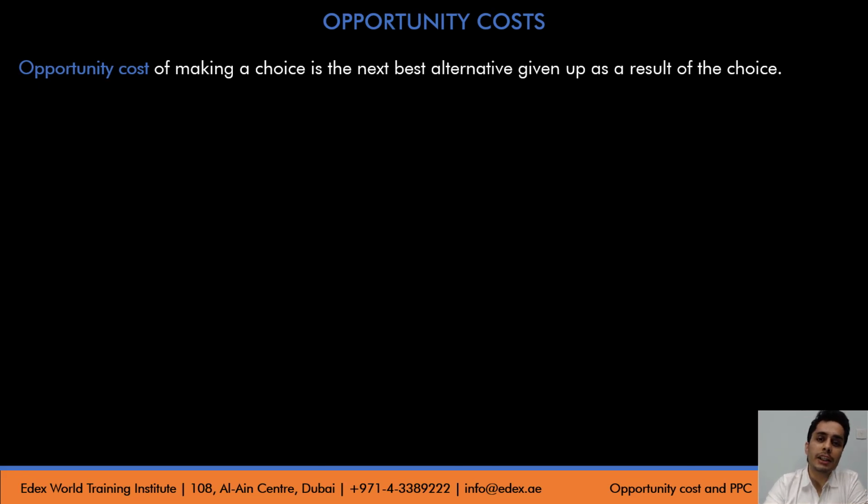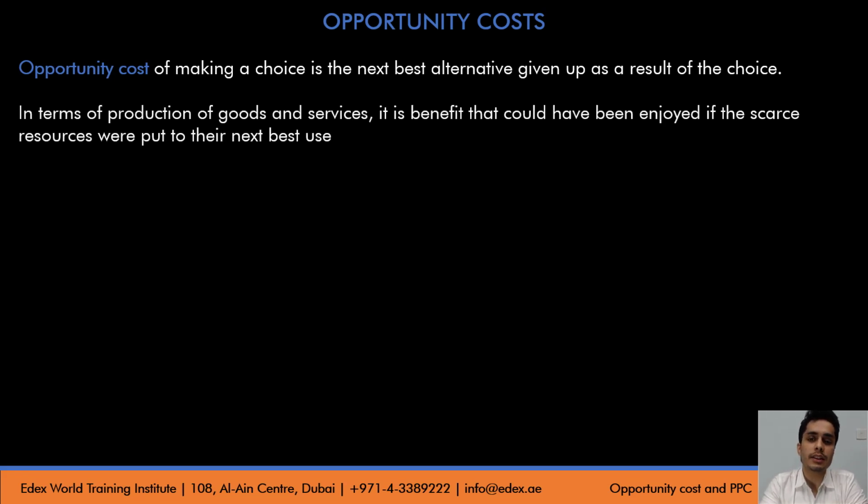Now, what is opportunity cost? The opportunity cost of making a choice is the next best alternative that has been foregone. So let's say when we make a choice, we have alternatives. When a certain alternative is chosen, the opportunity cost of that choice is the next best alternative that has not been chosen. In terms of production of goods and services, it is the benefit that we could have enjoyed if we had not produced our current goods and services.